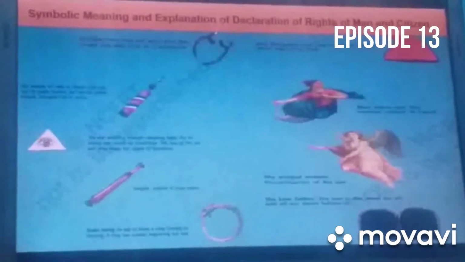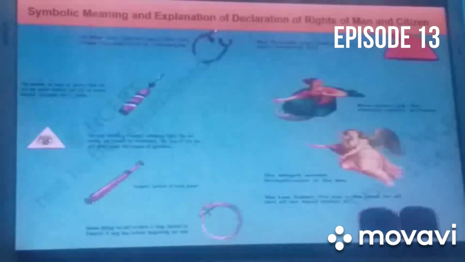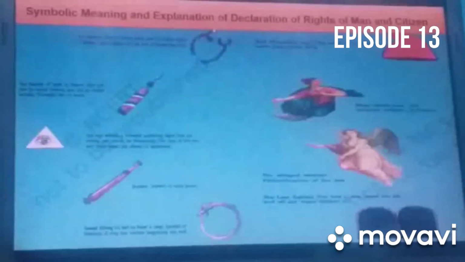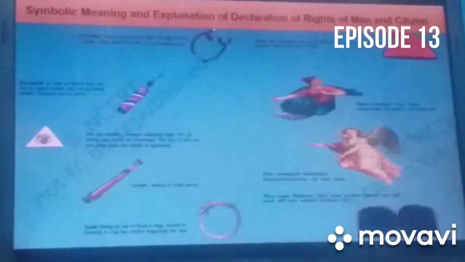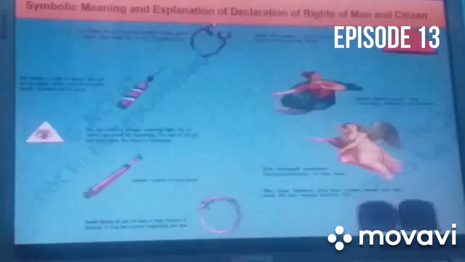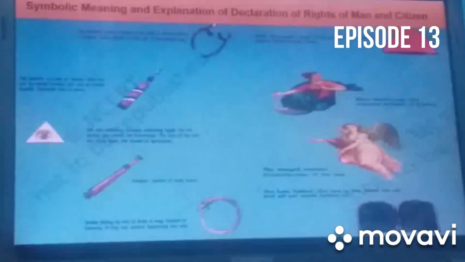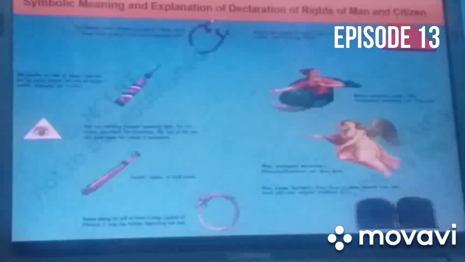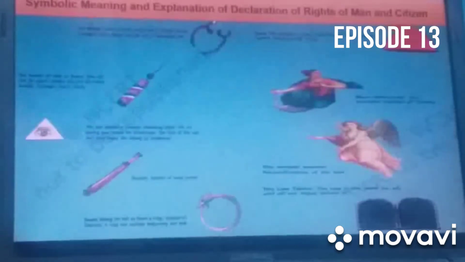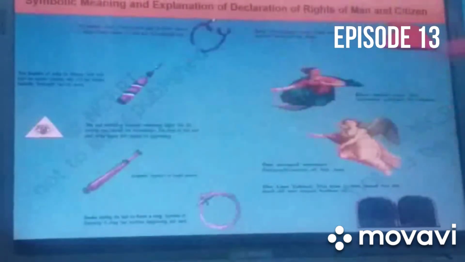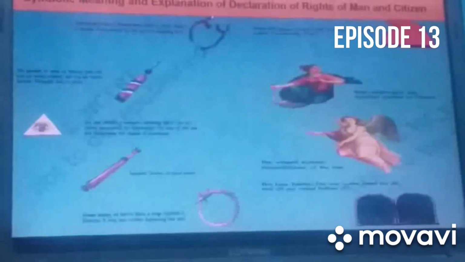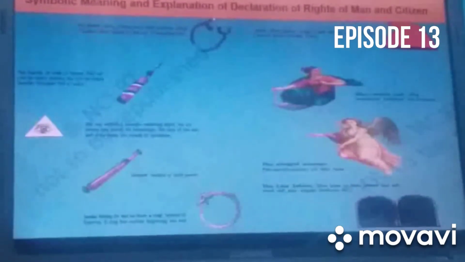Here you can see the broken chain. This stands for the act of becoming free, means now the people were free from the autocratic rule of the king. So this was the symbol of being free. Here you can see the bundle of rods. One rod was a symbol of unity and strength.